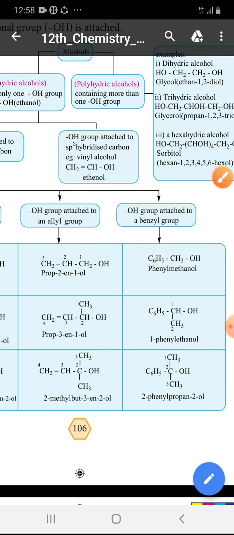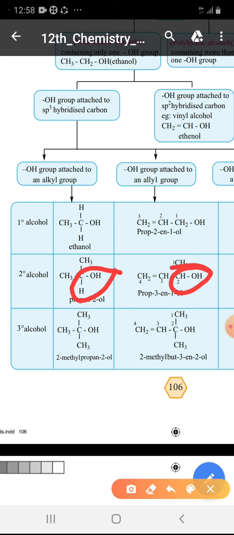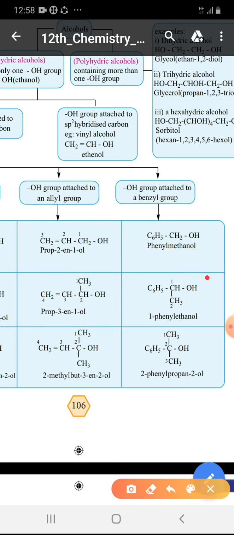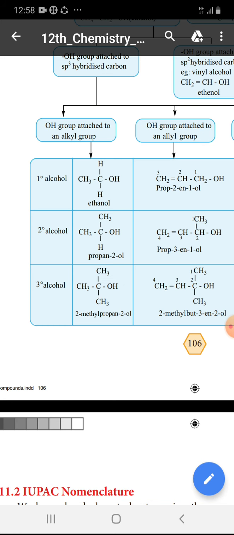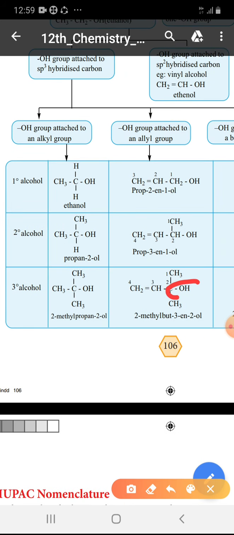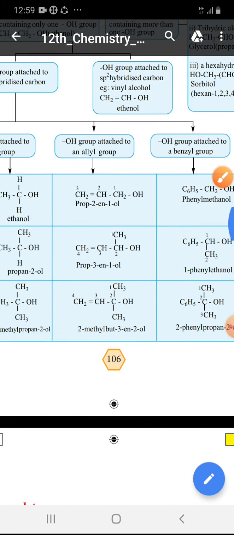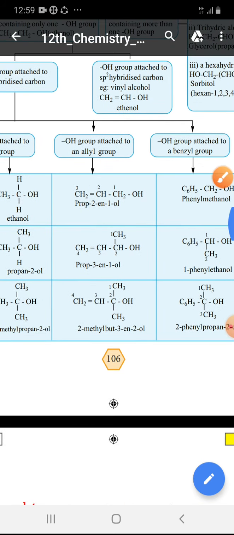Okay, what is meant by secondary? If the functional group is connected with the CH, it is secondary, this is also secondary and this is also a secondary. And if the functional group is connected with the carbon, it is called a tertiary, and this one is also a tertiary and this one is also a tertiary. This is the primary, secondary, tertiary classification. This is very important.